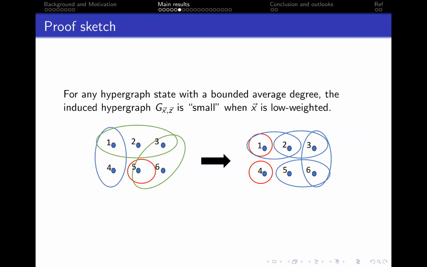The proof intuition is that for a hypergraph with bounded average degree, the induced hypergraph should have fewer multi-qubit CZ gates, and thus it will be small when the vector X is low weighted. Such an induced graph will lead to a more non-uniform distribution and lead to bounded Renyi entropy.